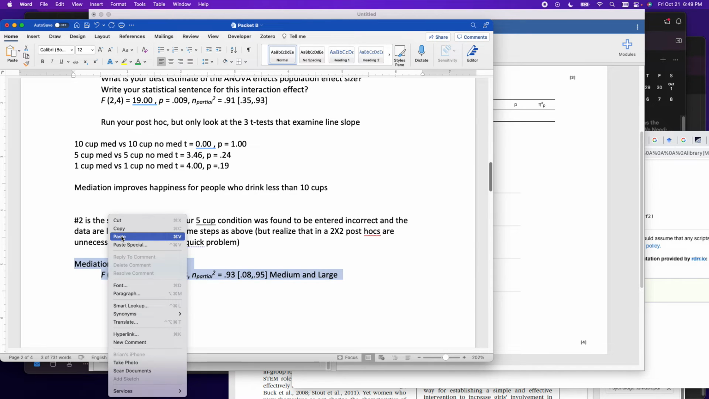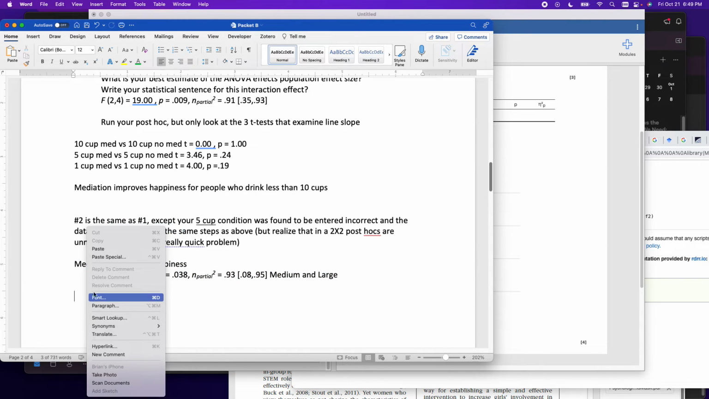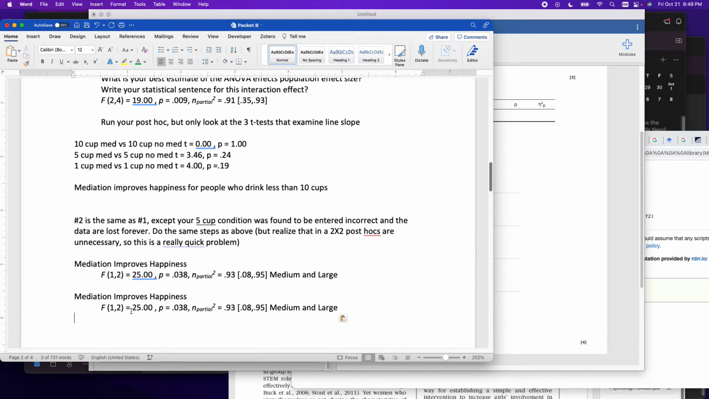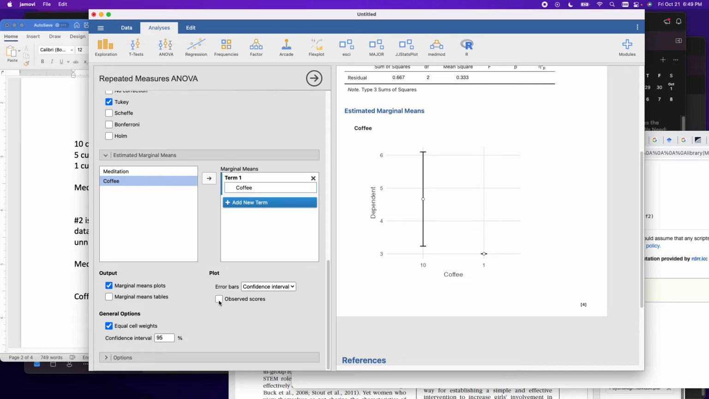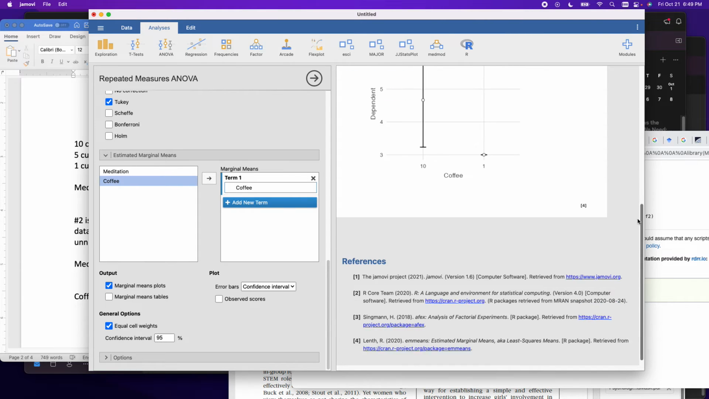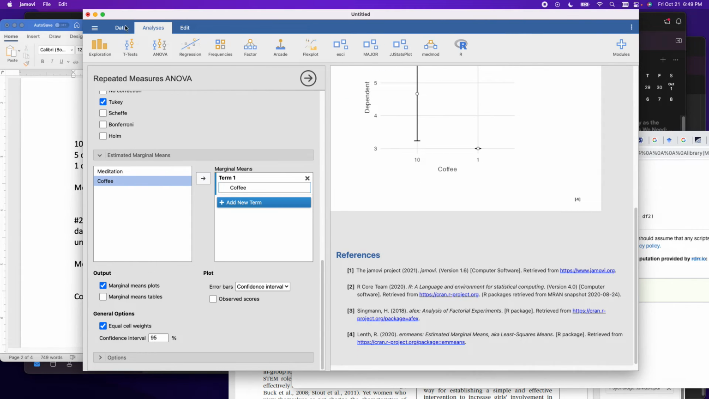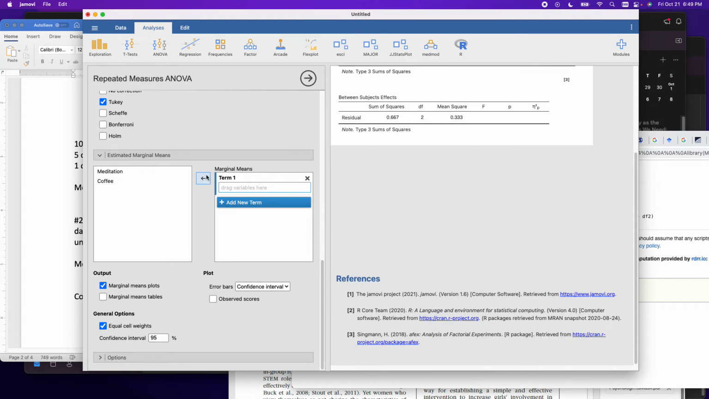It's the same exact F result. So coffee improves happiness. That's my headline. I don't really have to say anything else. Everything's already been said, so I'm going to speed this up. And then finally, for the 2x2 interaction, I'm not going to run the post-hocs here. I'm going to run it my way.